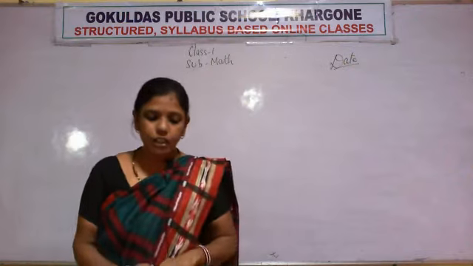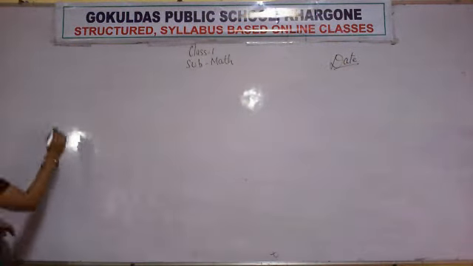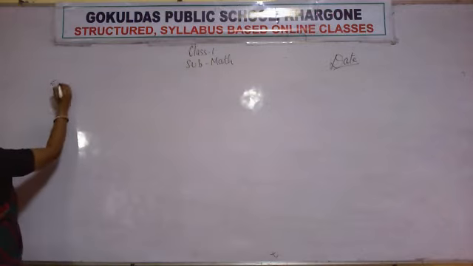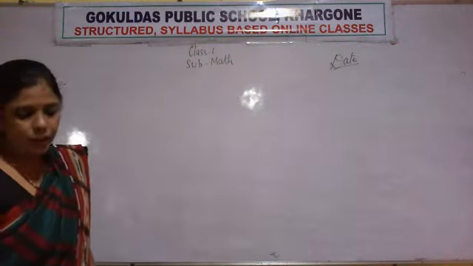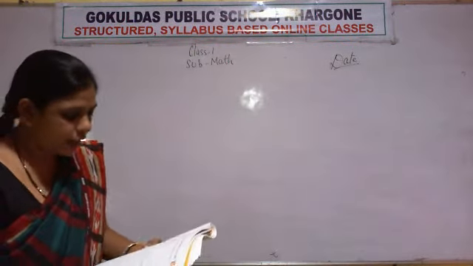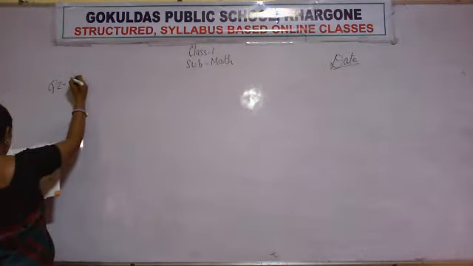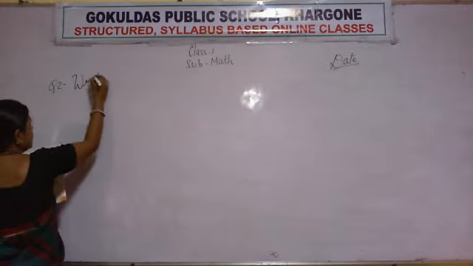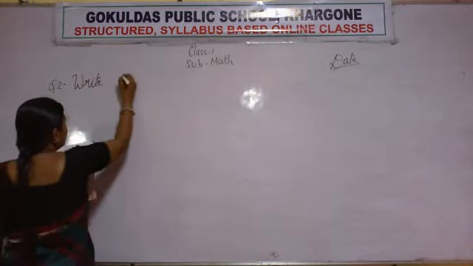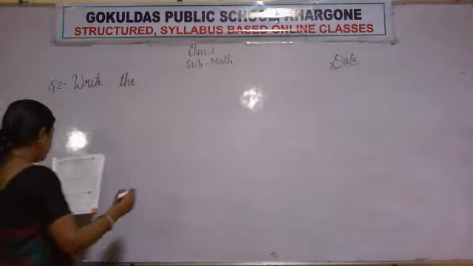Now write the question. The first question we have already done. Now the second question, write question 2. Write with me, write in good handwriting, and copy correctly from the board. Write the number.